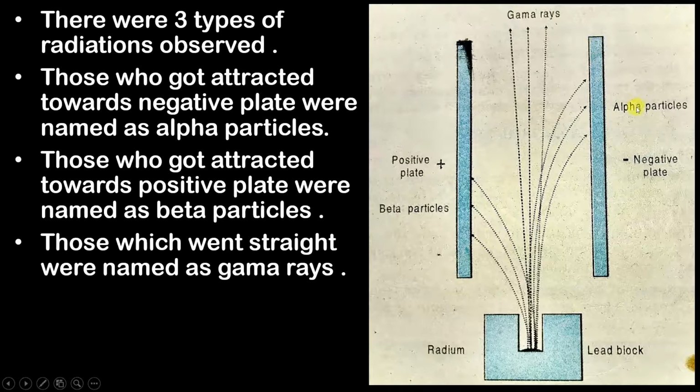See, here we have seen that these alpha particles got attracted towards a negative plate. So since opposite charges attract each other, the negative will attract positive charge. Therefore we have said that these alpha particles are positively charged because opposite charges attract each other.